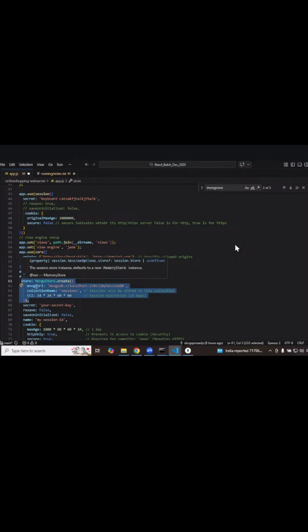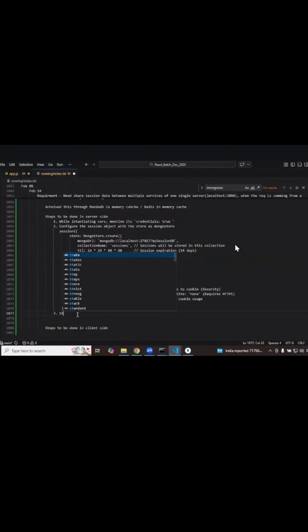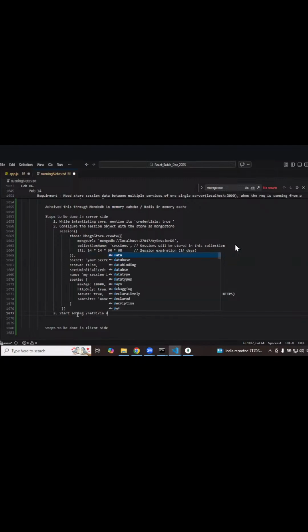Now, once this is done, remaining steps are as usual. What will be the next step? After this second step, in the third step, start adding or retrieving data from the session through the request dot session object. As simple as it is.